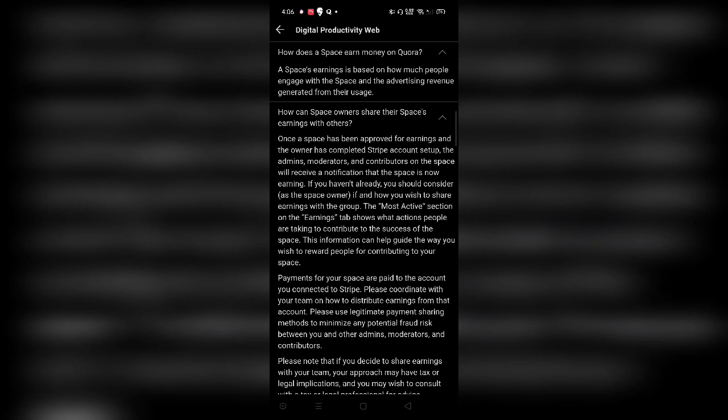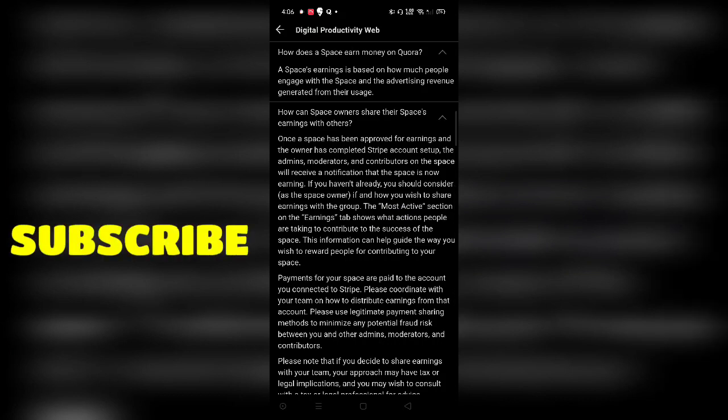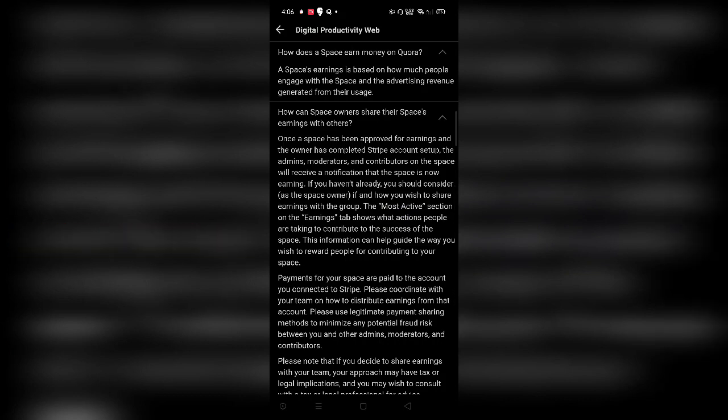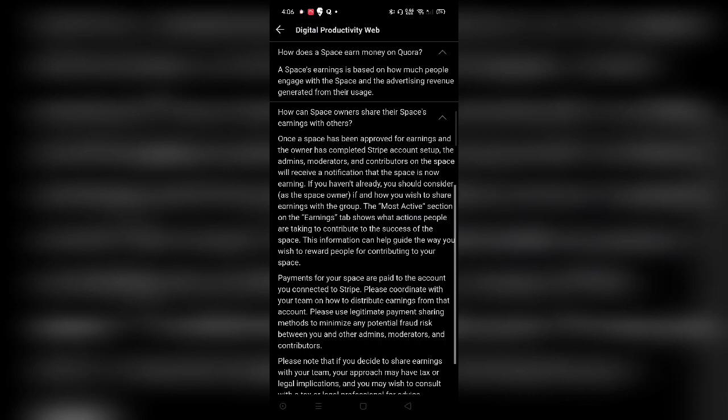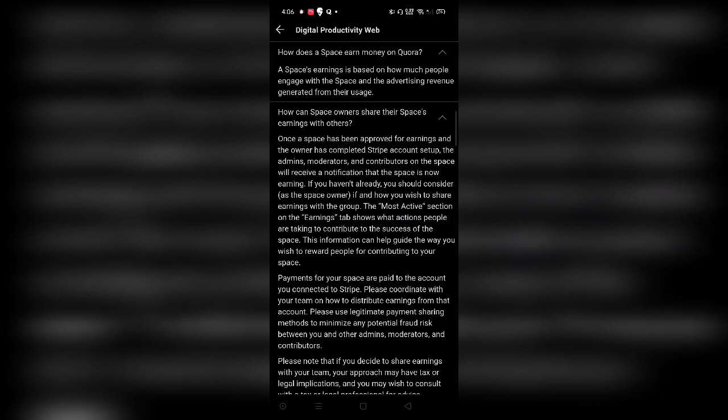But the other spaces who already have this feature activated will be able to see the most active people on their spaces. So for example, if I am an owner and if I have made you a moderator, I will be able to check how much you are contributing, and based on that, I can make you an owner of the space, in case I want to share that revenue with you.